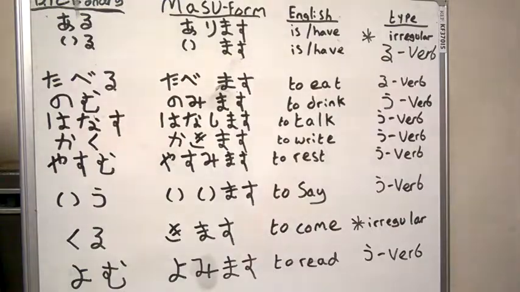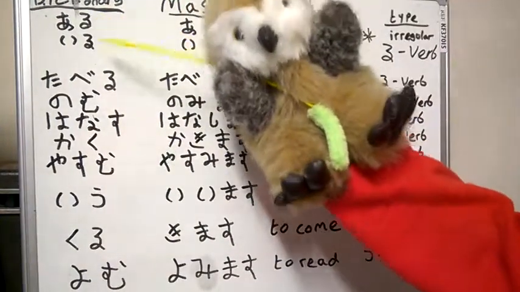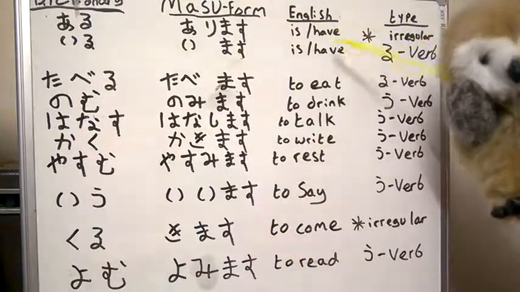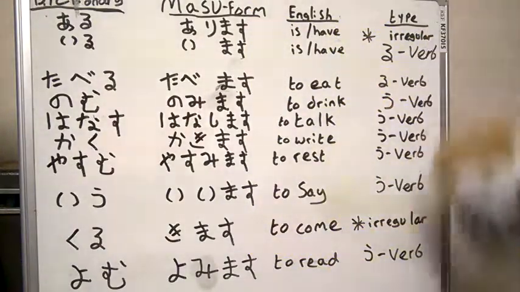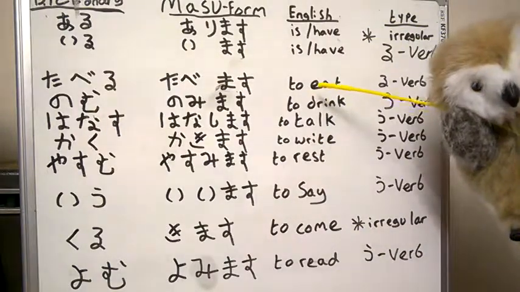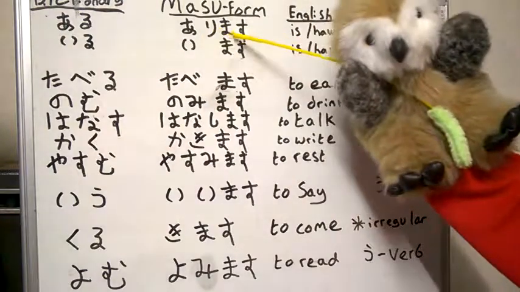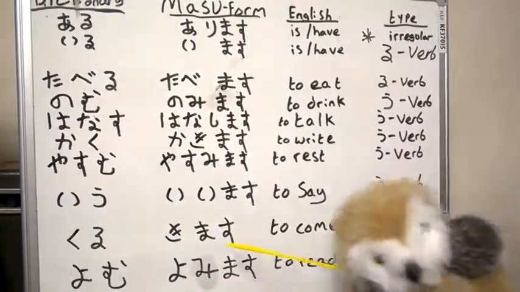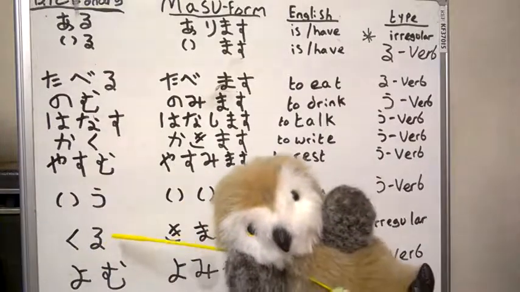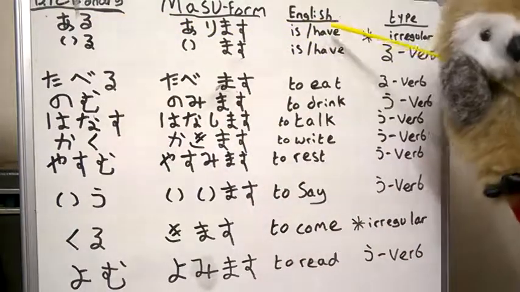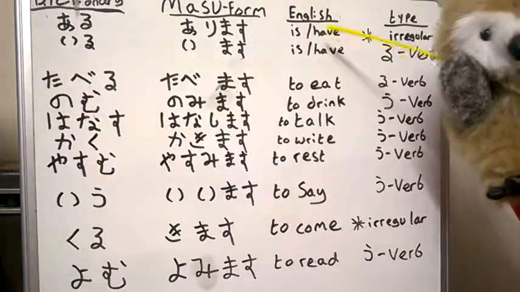Now, firstly, I write the dictionary form, how to make it in masu form, and what it says in English. Well, a rough English translation, you don't obviously say "to eat." And the type of verb. There's two irregular verbs, which are arimasu, or aru, and kimasu, kuru. Kuru, to come, and aru is the thing is, or to have the thing.